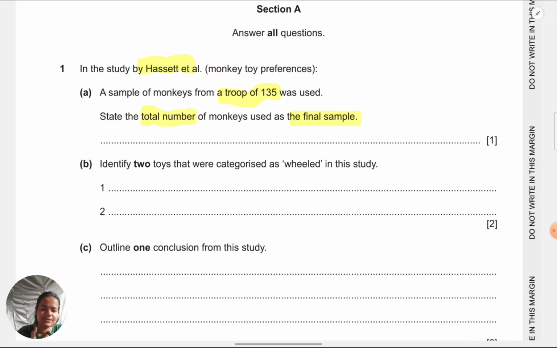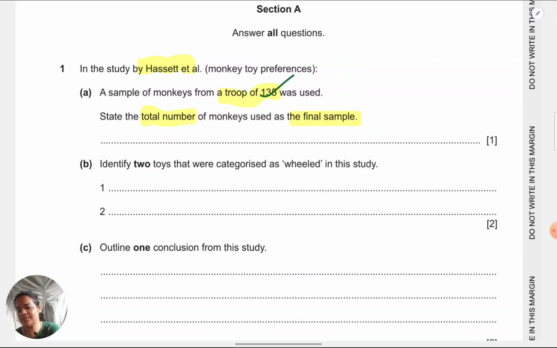In the Hassett et al. study, in the Yerkes Institute, there were 135 monkeys, which they have pointed out here. Now, many monkeys were excluded in 3 stages. In the first stage, infant monkeys were excluded because their sex could not be identified. In the second stage, those monkeys were excluded whose hormones had been manipulated in past studies. And in the third stage, those monkeys were excluded who did not interact with the toys for at least 5 times across 7 trials. After all these exclusions, how many monkeys were left?